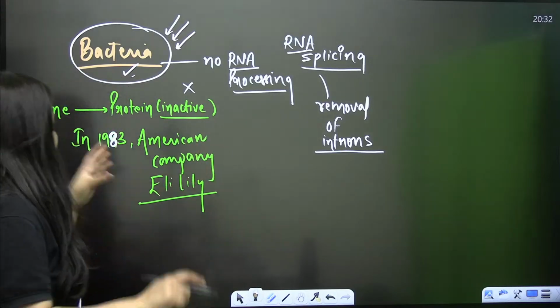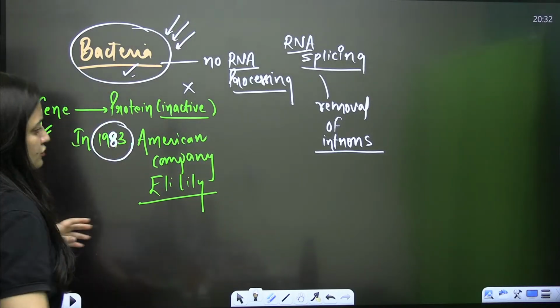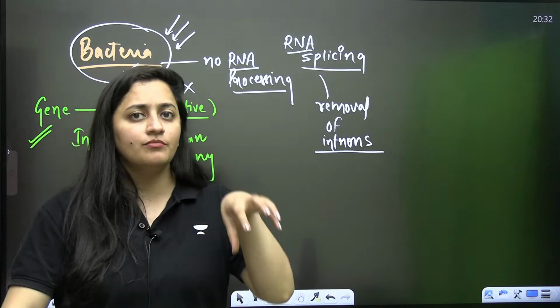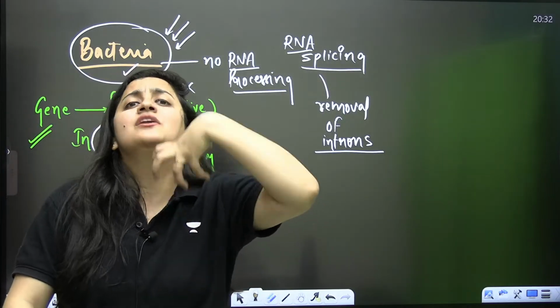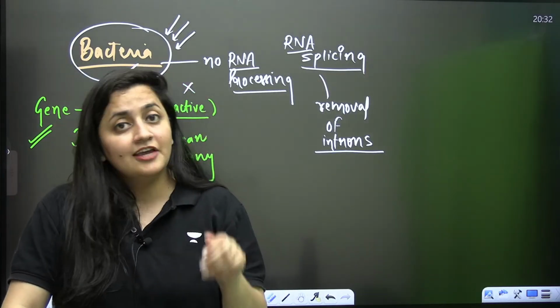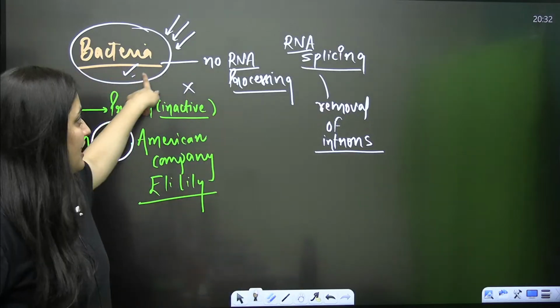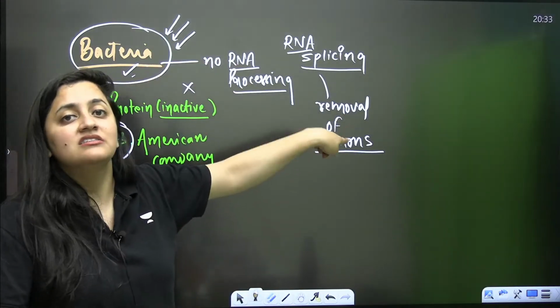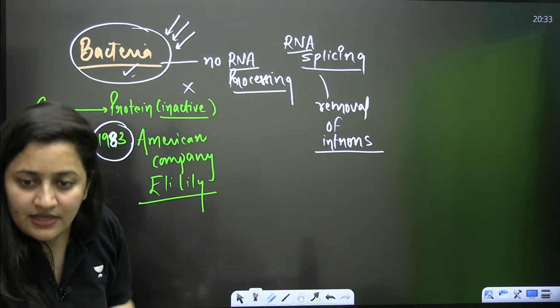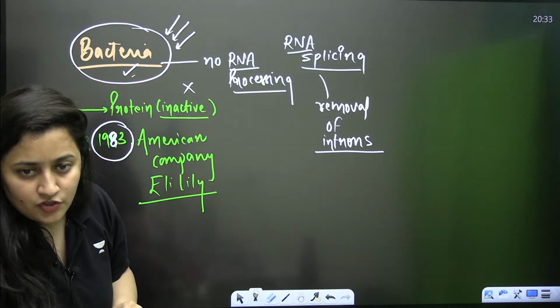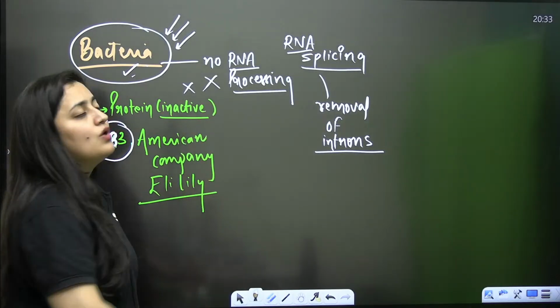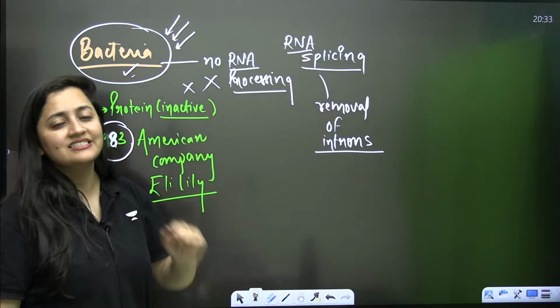But in the case of insulin also, if we directly take the gene from humans, or artificially synthesize that gene, and insert it in bacteria, still the bacteria will not give us the functional protein. Isn't it? Bacteria cannot give us the functional protein because in bacteria there is no RNA processing, there is no RNA splicing.